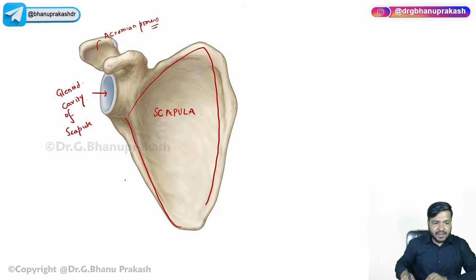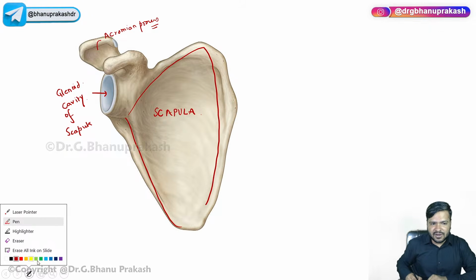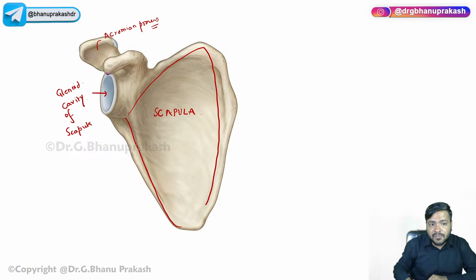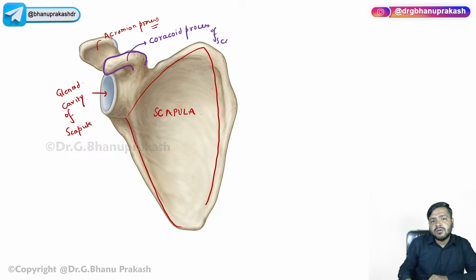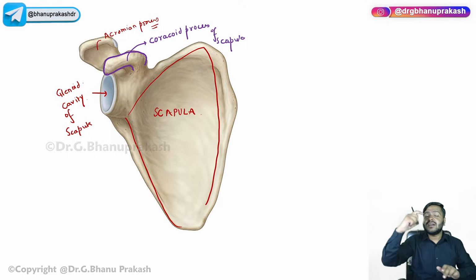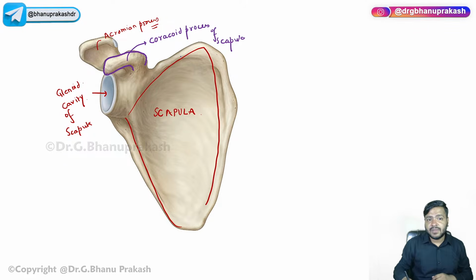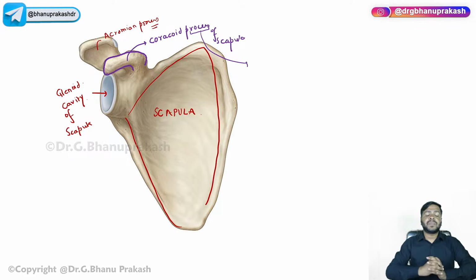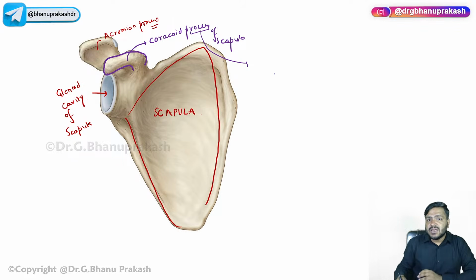Now this scapula, it is having a process. Now be very clear with the term when I say process, guys. You can see the process here, and this is called as the coracoid process of scapula. Coracoid, this bent finger like structure. Now what is meant by process? First of all, understand the meaning of process. Process means bony projection.